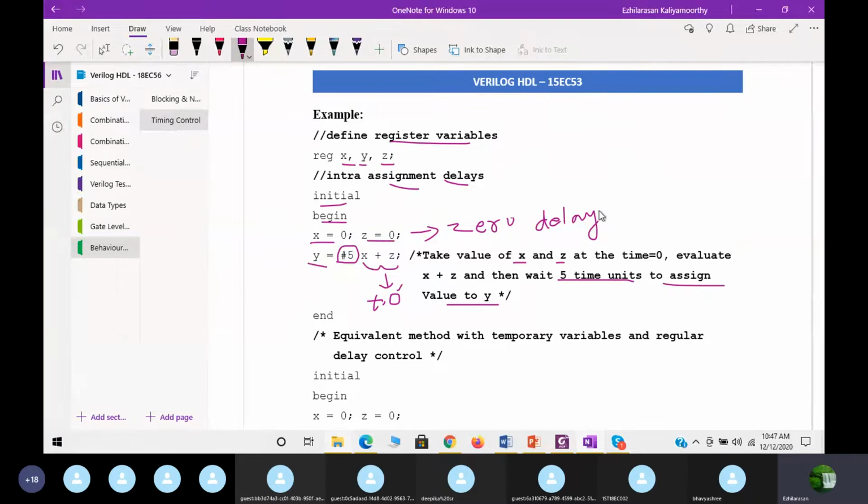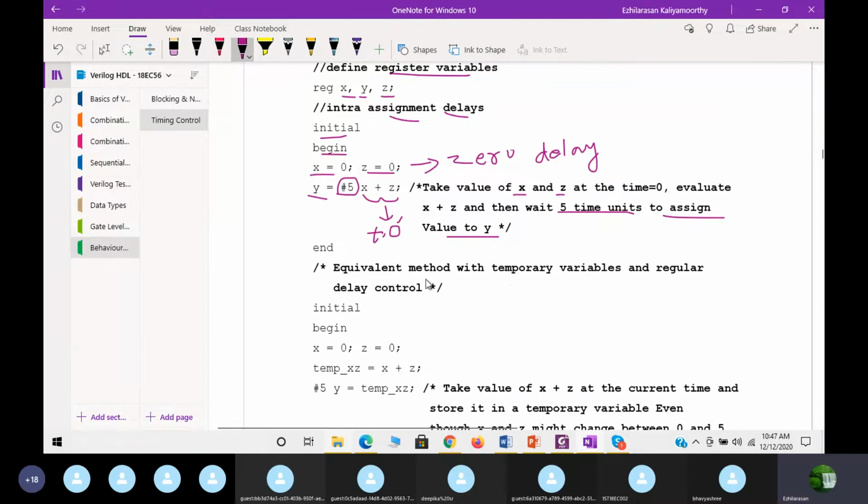But in the previous case, it will be evaluated and then immediately assigned to y, but in the simulation it will produce the result after that delay only. But here it will wait for 5 time units, and only then assign the value to y, and then the simulation will show it. So that is the difference.